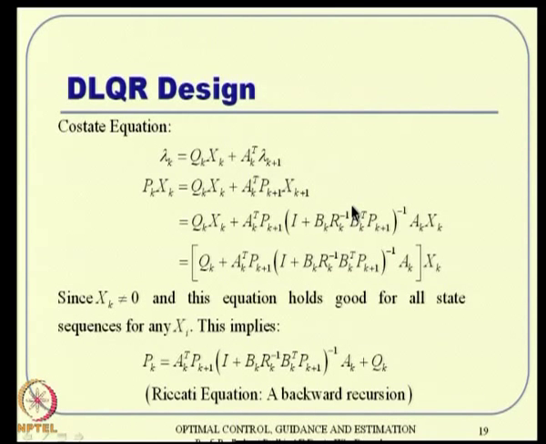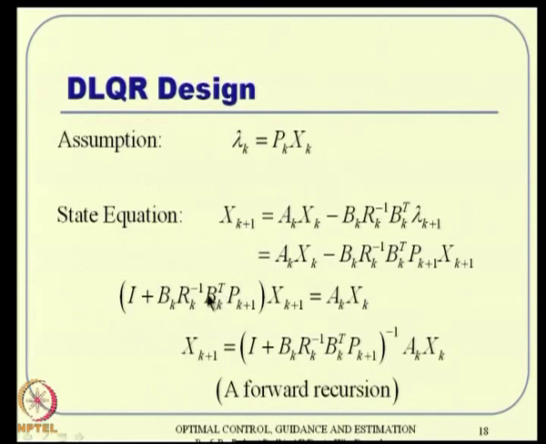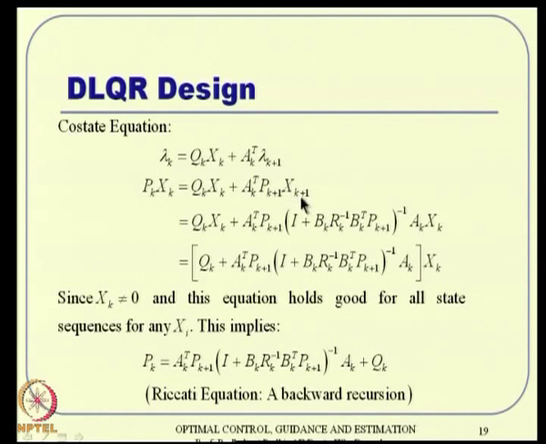Then what about the co-state equation? The co-state equation turns out to be like this: lambda k is nothing but Qk xk plus Ak transpose times lambda k plus 1, where lambda k plus 1 is again Pk plus 1 times xk plus 1, and lambda k is Pk xk. Substitute all that. We just derived the expression for xk plus 1, so wherever xk plus 1 is there, I can write it that way. Then Pk xk is nothing but some big matrix multiplied with xk.